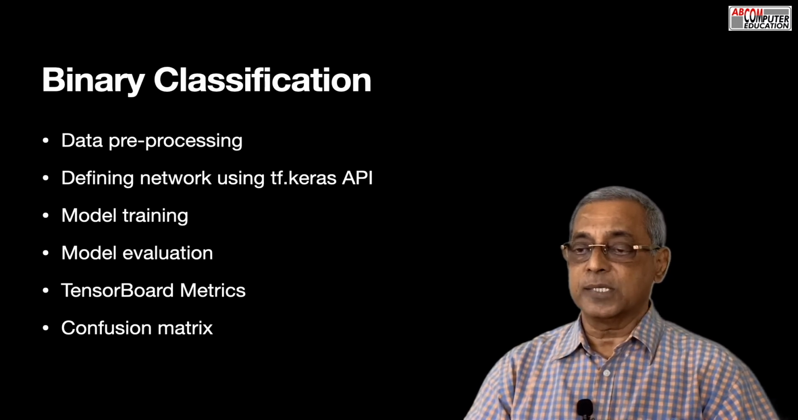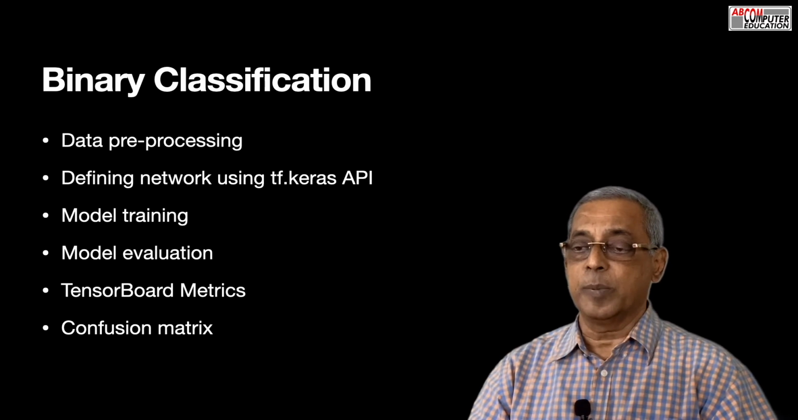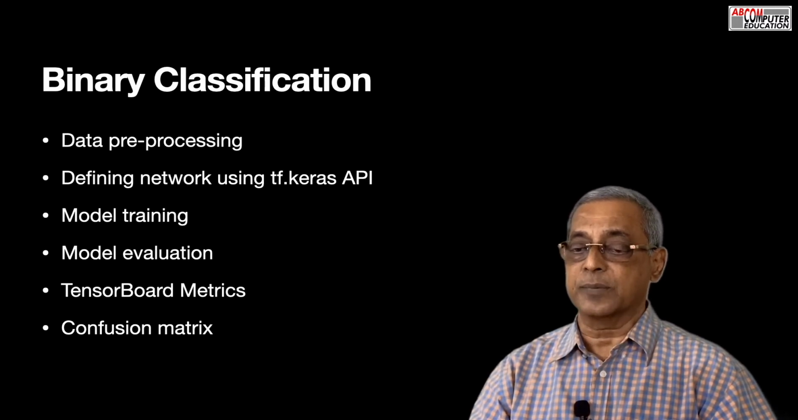The chapter then deals with a binary classification problem, which is a typical application taught at the beginning of any machine learning course. Here you will be introduced to data preprocessing, defining a dense neural network using the tf.keras API, training the model and evaluating its performance using TensorBoard metrics and the traditional confusion matrix.